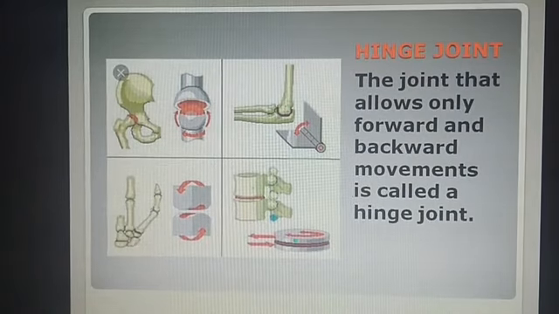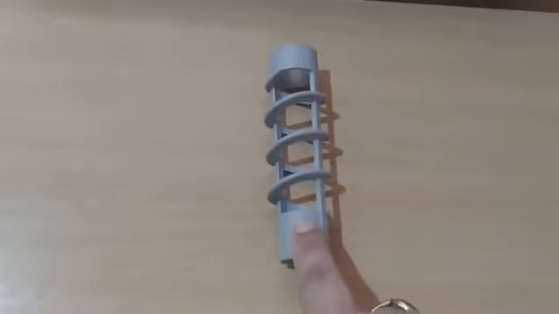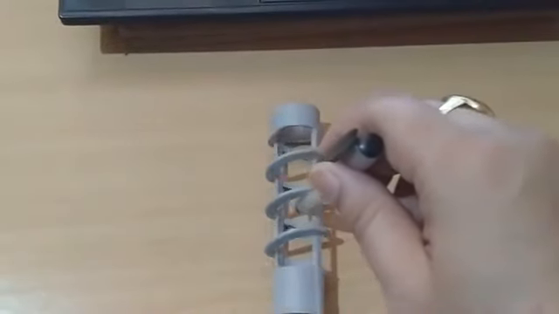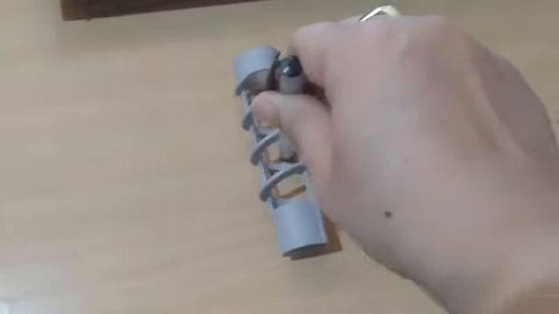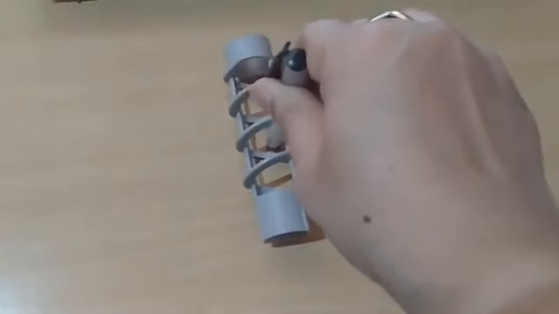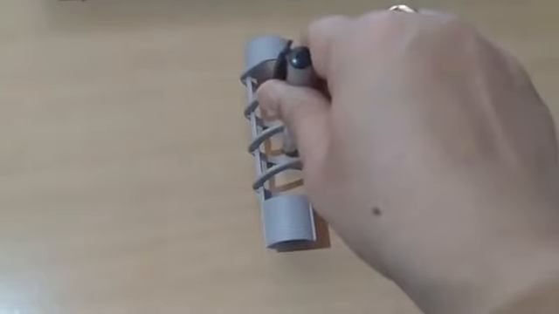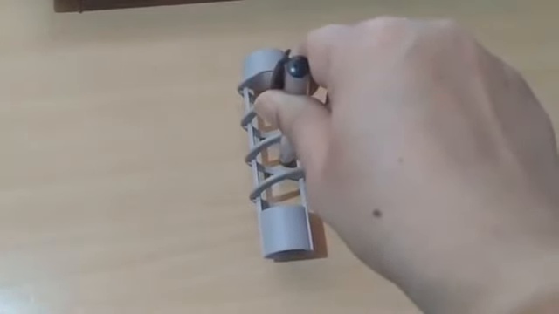Now children, let's see one activity. Dear children, I have taken one roller. When you push this roller, it will take a round on the table. But when you put a pencil or a pen, which works as a hinge, in the center of this roller, now what will you observe while putting a pencil or a pen at the center of the roller?